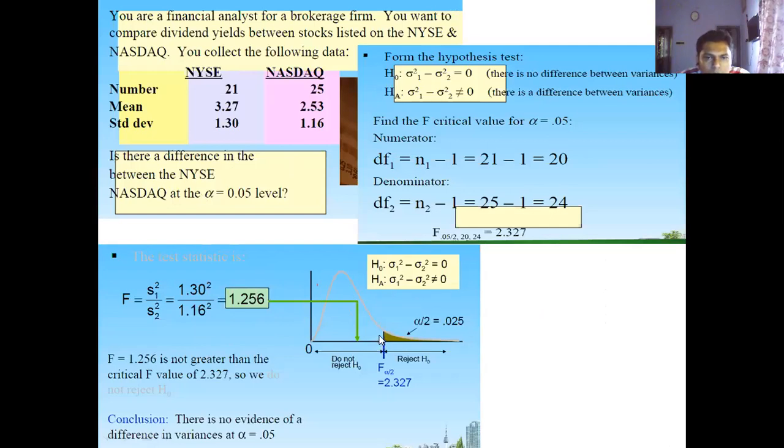So suppose your cutoff value is 2.327, and your F statistic is 1.256. So your 1.256 will lie somewhere here, and you cannot reject your null hypothesis. So the conclusion is that there is no evidence of differences in variances at the population level at alpha equal to 0.05.